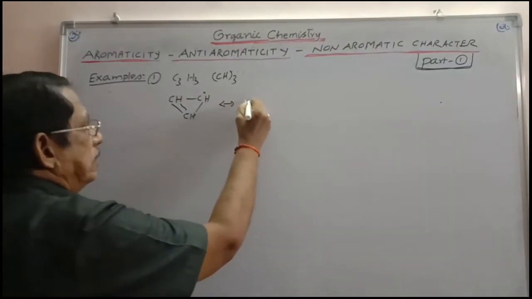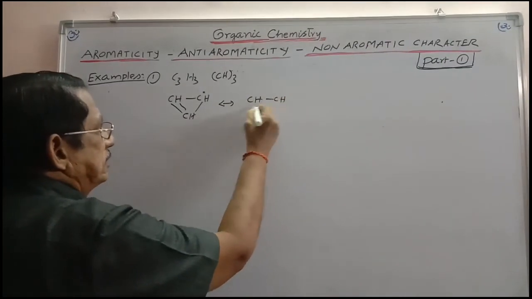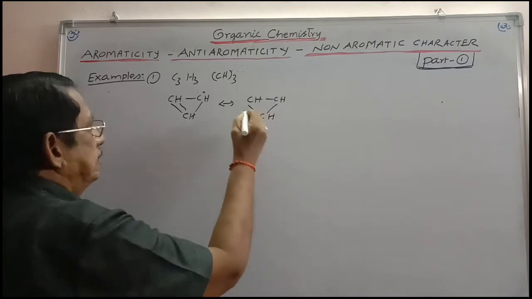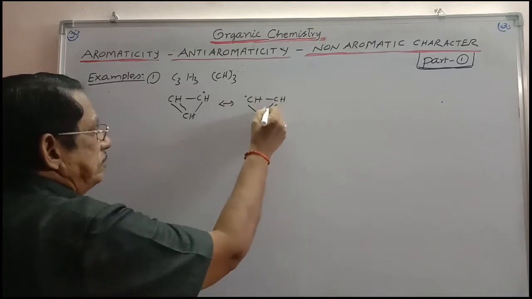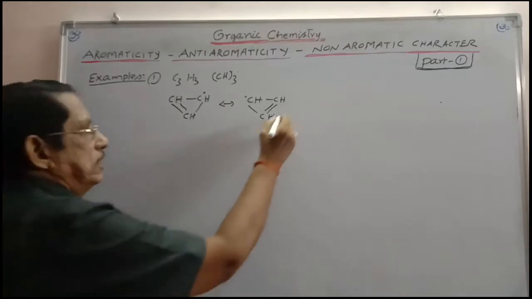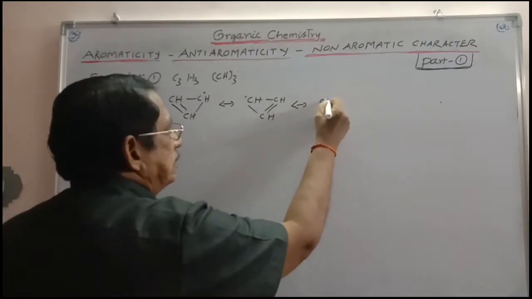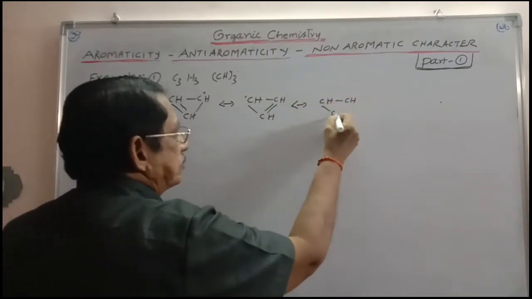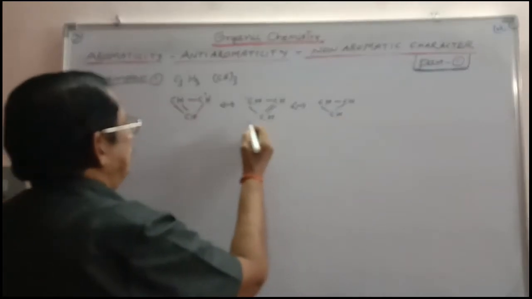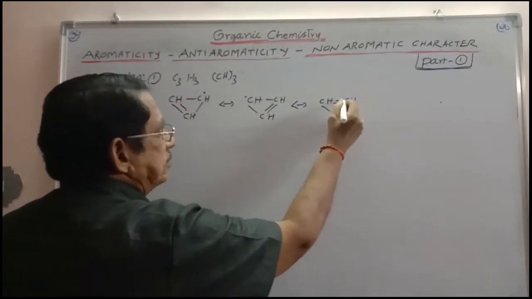Or if the odd electron is here, the pi bond is here, or simply you can write the third resonance form, if the odd electron is here, the pi bond is here.